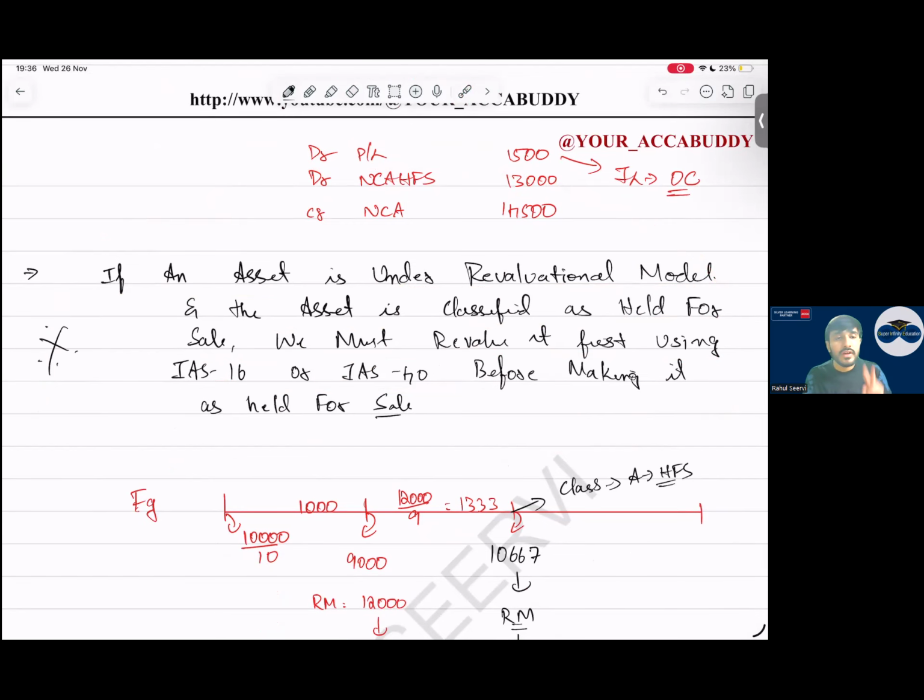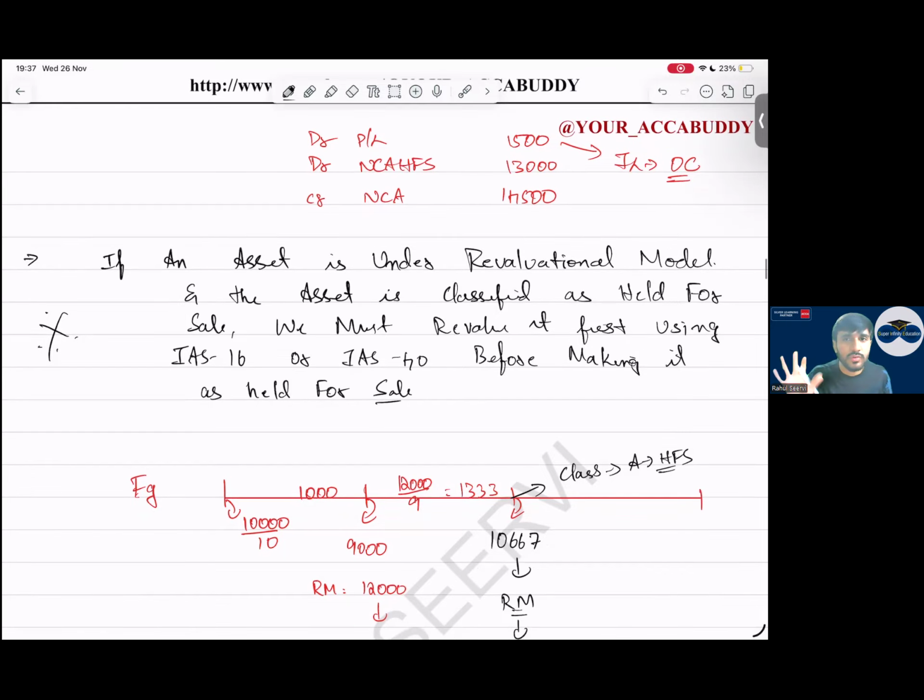In IFRS 5, there are three mistakes which students will do: depreciation, that OCI thing, and this one. The fair value will be given. You will not revalue. Please revalue it. It's a request. If not, your MCQ will get wrong, zero. The option will be there. The answer which you get will be there as A or B, but the answer will be C or D. You will make that mistake.